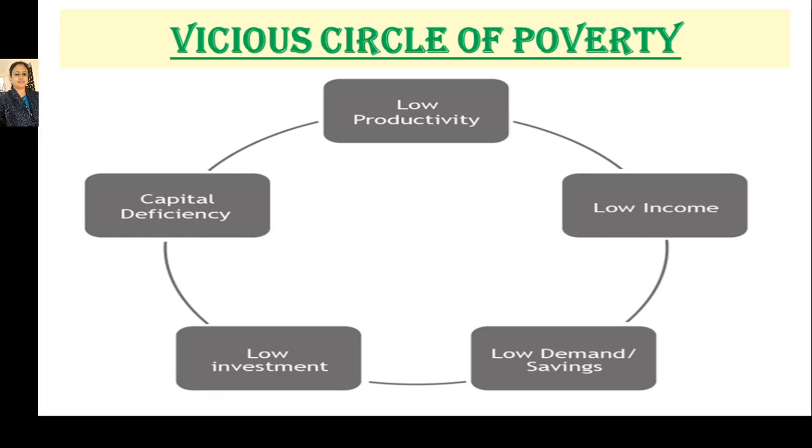Now, this is the circle of poverty, which is called the vicious circle of poverty. It can be explained in this diagrammatical form. Now, the first point of this vicious circle of poverty is low productivity. If in any country there is low productivity, it will lead to low income generation. It means if there is low productivity, then less income will be generated.